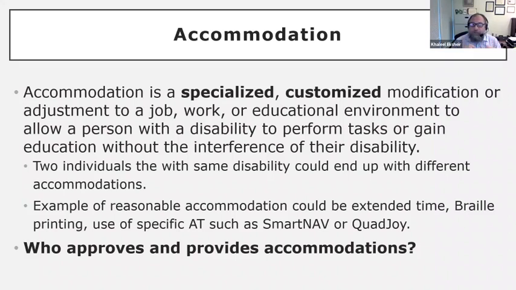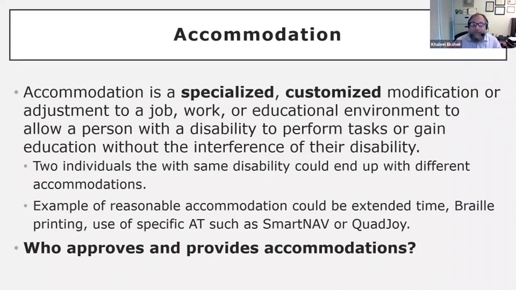We normally associate the word reasonable, and the only one that judges that it is reasonable is a qualified counselor. So extended time is an example. Just to give you the idea, you don't give all your students extended time, but that student who provided you with something called a letter of accommodation, that specifies that this student needs extended time in their exams, only that student will take extended time. So that is an accommodation for that specific user.